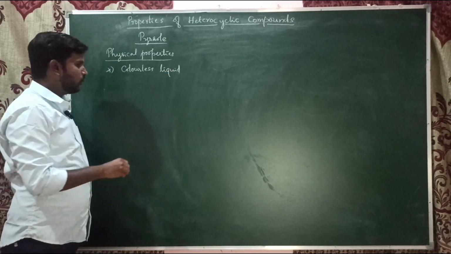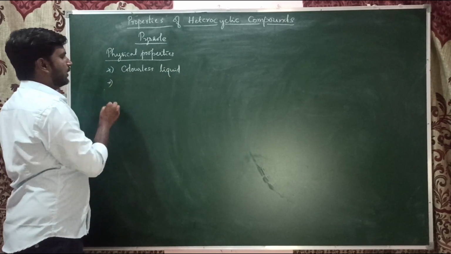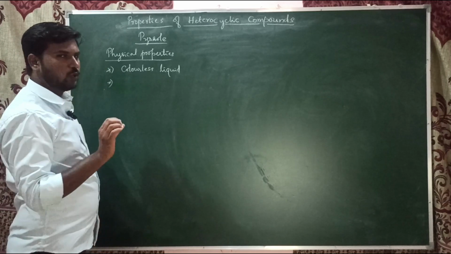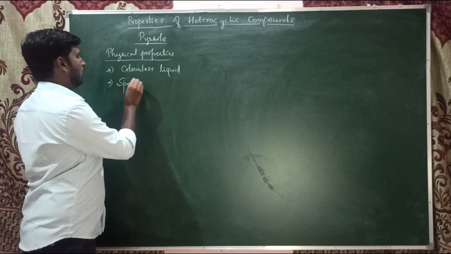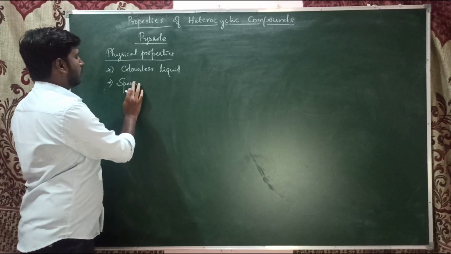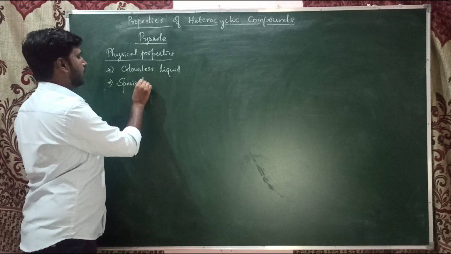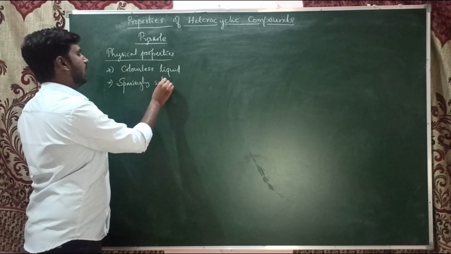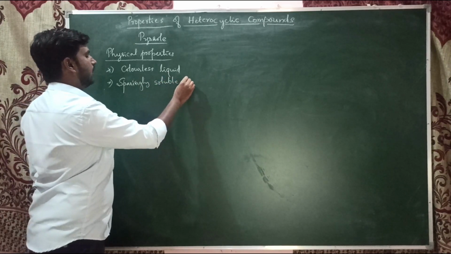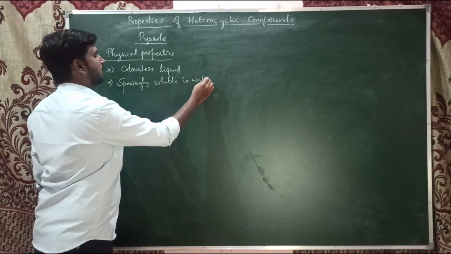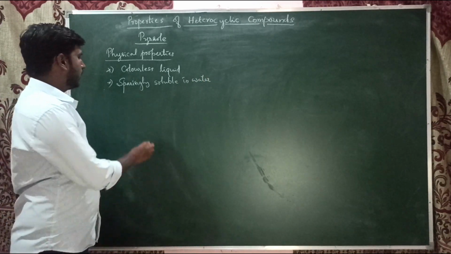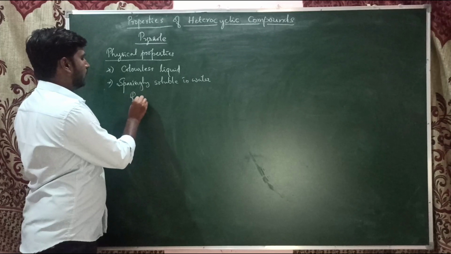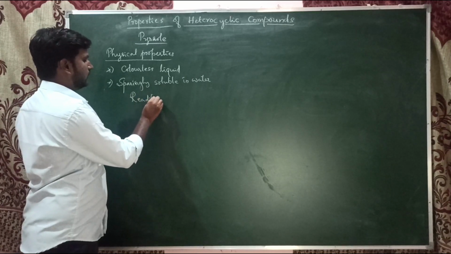And if you see its solubility, it is sparingly soluble in water. A partial solubility we can see in water. And as it is also an organic aromatic compound, it is readily soluble in organic solvents.